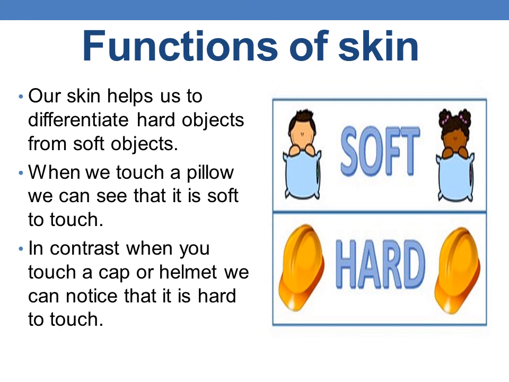Here in this picture, you can see the pillow is very soft to touch, as the pillow is made up of cotton. And here in this picture, a cap or the helmet are very hard to touch as they are made up of the metal.